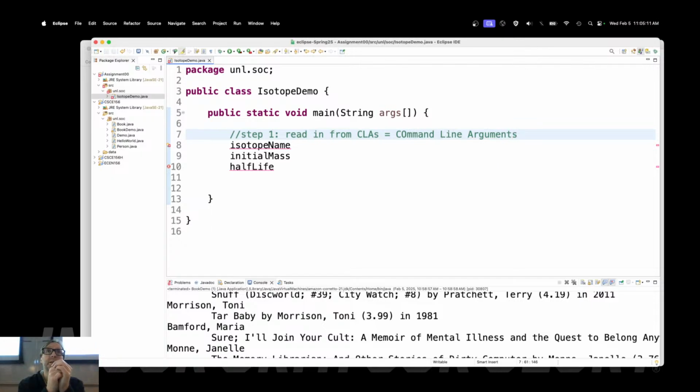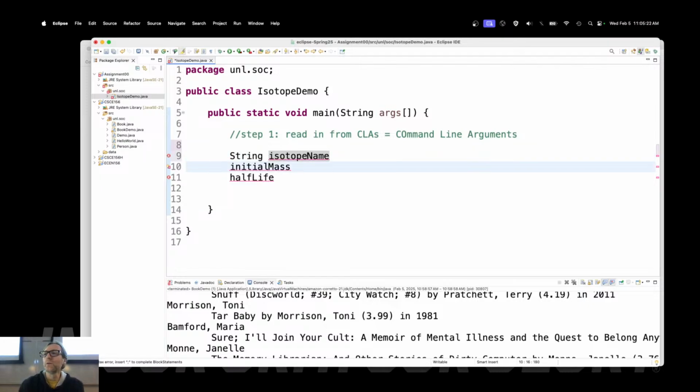in your first exercise. Remind me how we do that. Well, first of all, let's take care of these variables. Isotope name, what type should it be? I like String. Okay. What about the initial mass? Why not an integer? Can I get 9.52 out of that? Nope. So double. You could have 2.5 kilograms or whatever.